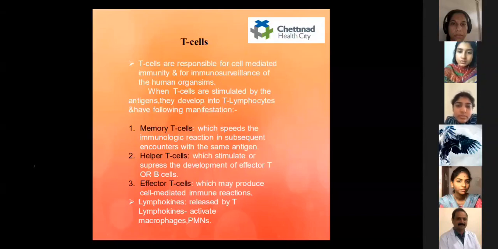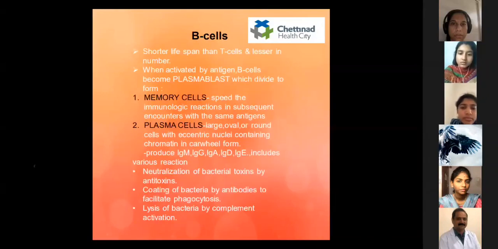And the next is lymphokines. They are released by the T lymphocytes and activate macrophages and polymorphonuclear neutrophils. So next is the B cells. B cells have a shorter lifespan than the T cells and are lesser in number. When activated by the antigen, the B cells become plasmablasts, which divide to form the memory cells and the plasma cells.